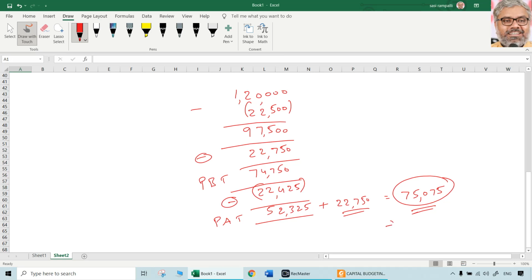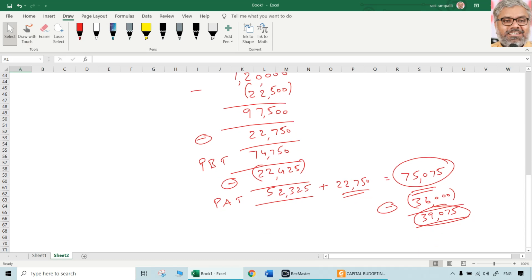However, we are losing every year 36,000 rupees by having this machine, because now we are going to lose that commission. That is an opportunity cost. Cost means minus. So 75,075 minus 36,000, that is going to be 39,075 only, the real net benefit that is coming out of this machine after deducting the opportunity cost of 36,000 also.